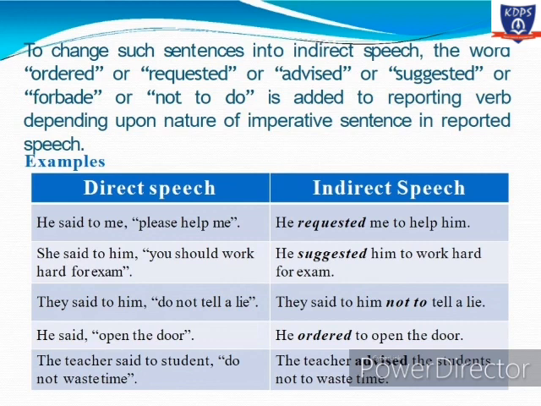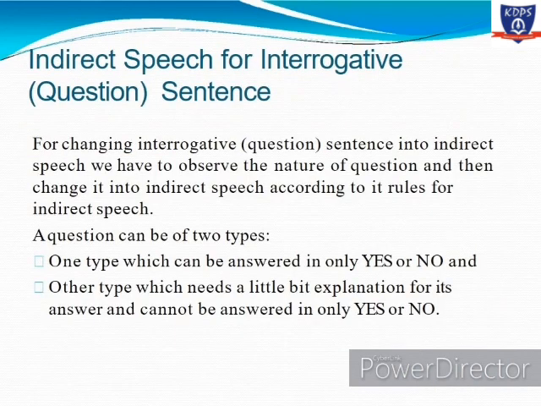The way of saying has become indirect. So this is how you change imperative sentences. Now, indirect speech for interrogative or question sentences. These sentences depend upon the nature of the sentence. How? Because a question can be of two types.